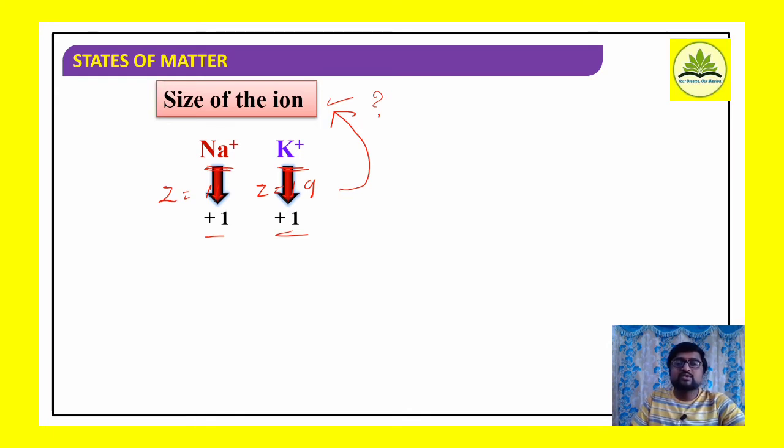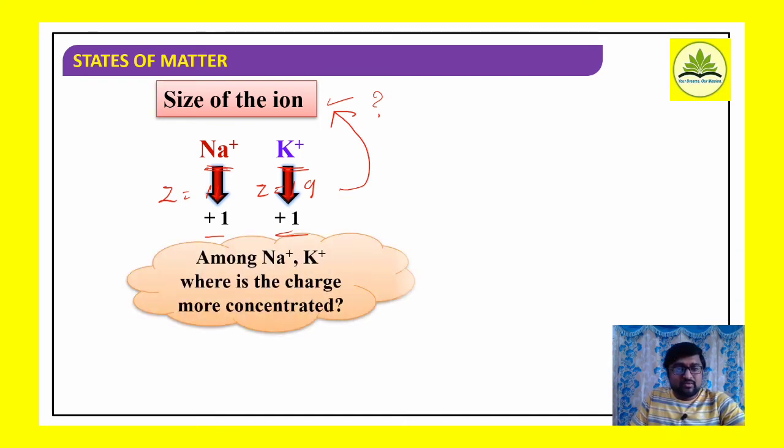How is the size of the ion going to influence the ion dipole interaction? Among Na+ and K+ ions, where is the charge more concentrated? I am talking about effective nuclear charge, Z effective. How is this effective nuclear charge calculated? Charge divided by radius. Charge by radius or size gives the effective nuclear charge.